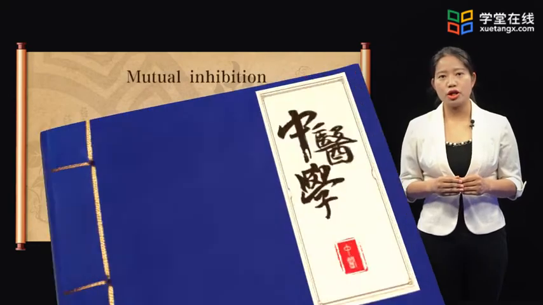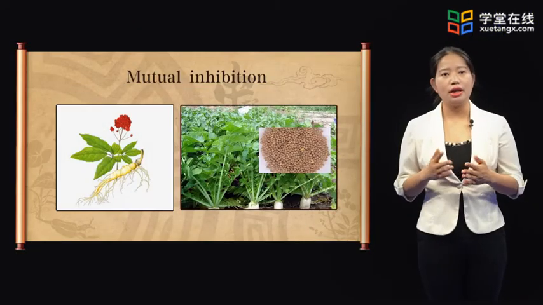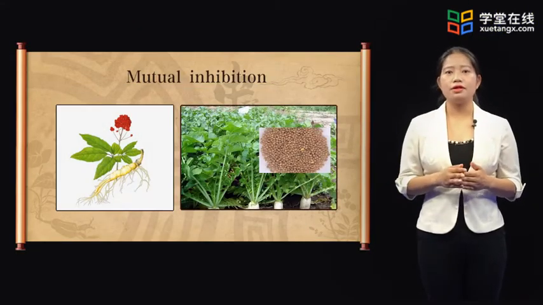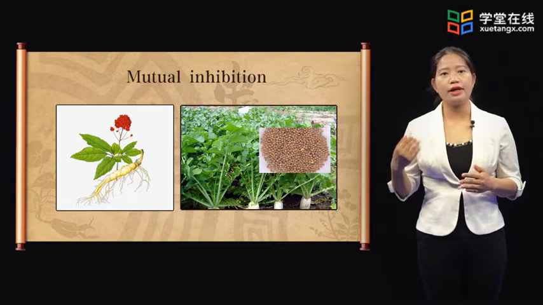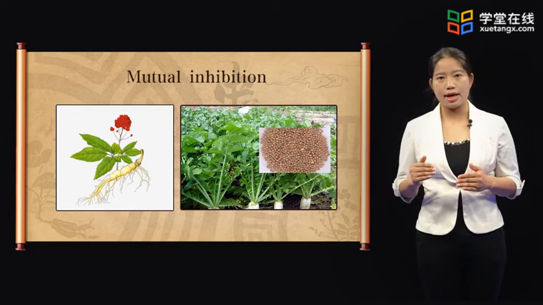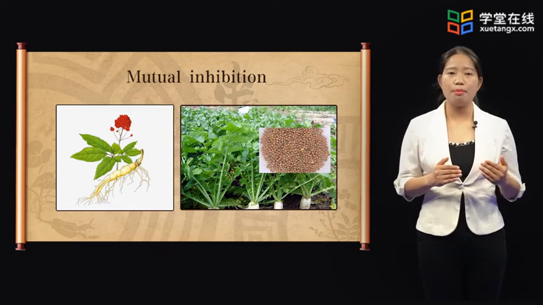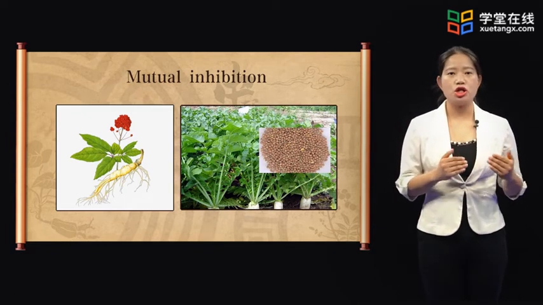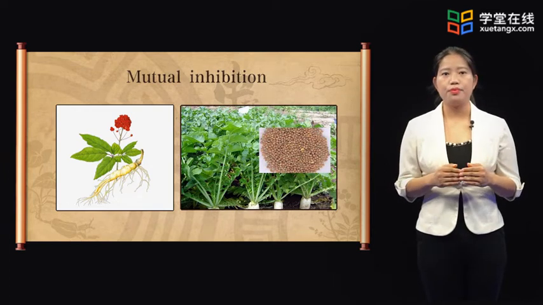Mutual inhibition. One herb's function can be decreased, even eliminated, by the other when they are used together, such as Renshen and Laifuzi. Laifuzi can decrease the tonification actions of Renshen, so we will say there's a mutual inhibition between Renshen and Laifuzi.